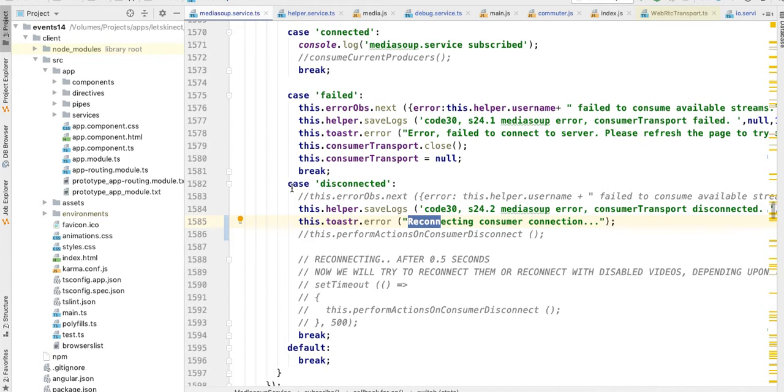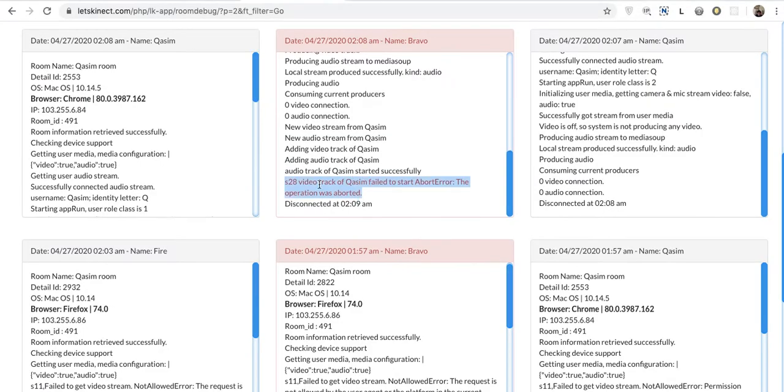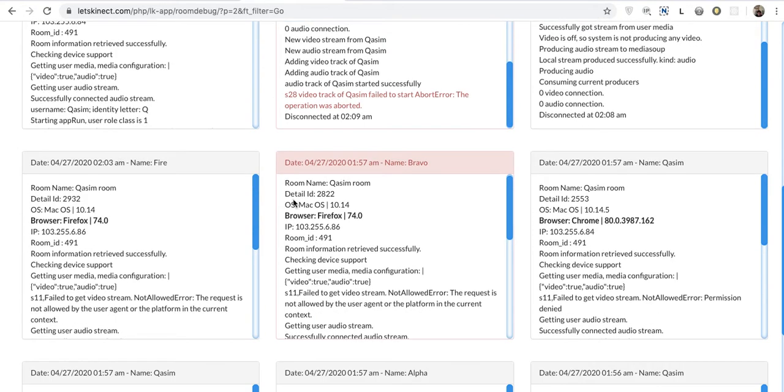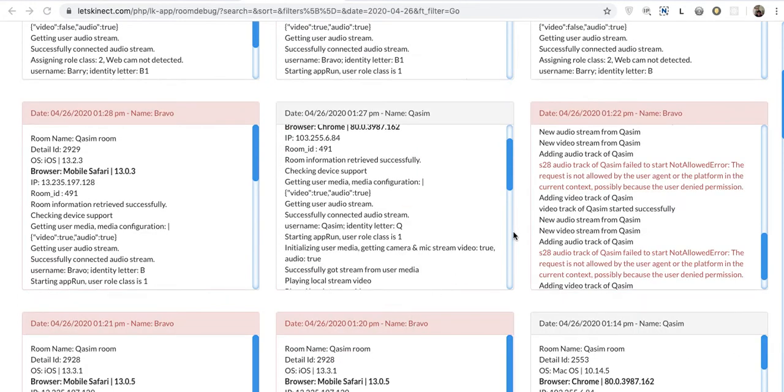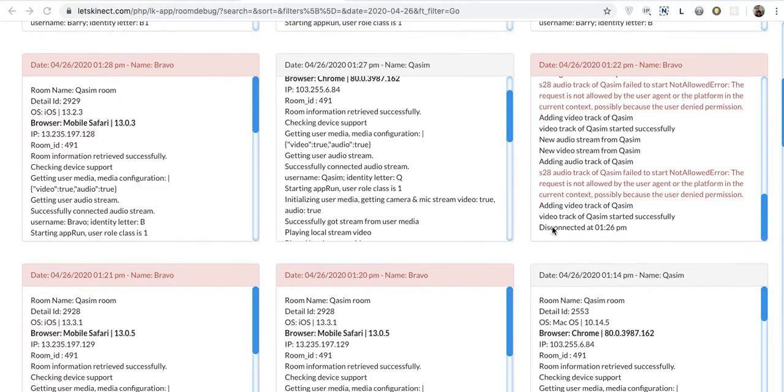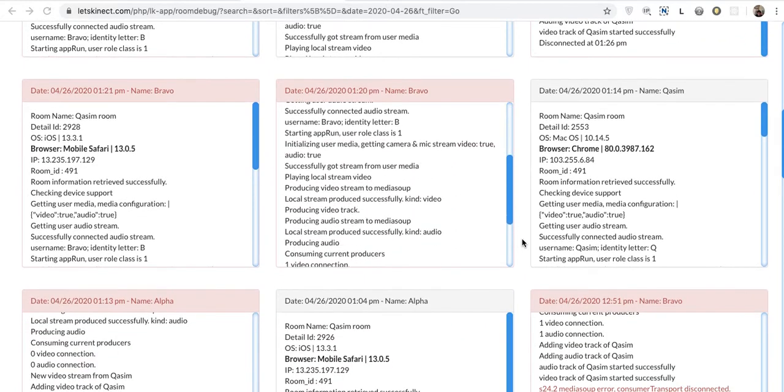We will have to see what happens. If we just remove the reconnection code from here, maybe it auto fixes. I have been reading Google issues on that, and they were saying this should be auto fixed by Google itself. So I think we just give it a try by removing everything from there. Maybe it just works fine. Here is the second problem that is coming most of the time, something with the video player. Sometimes the video track is not adding, sometimes the audio track is not adding. That error mainly happened with the Safari browser, and I think I have fixed that issue.